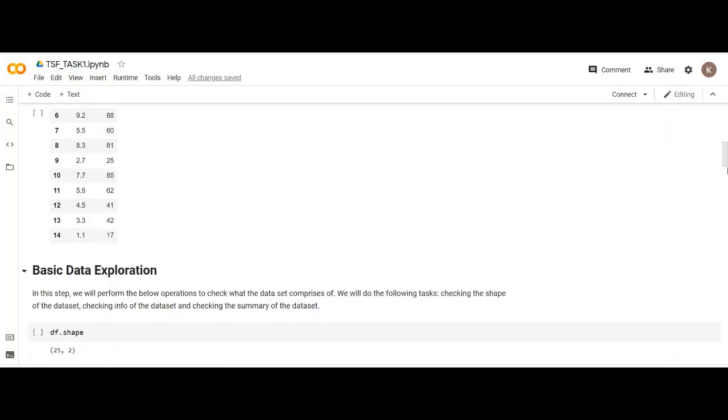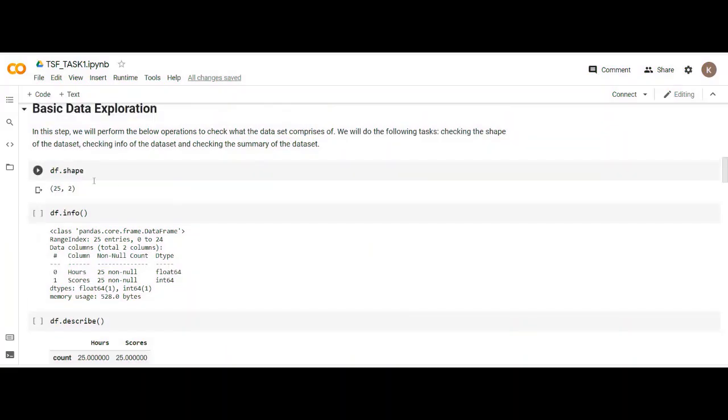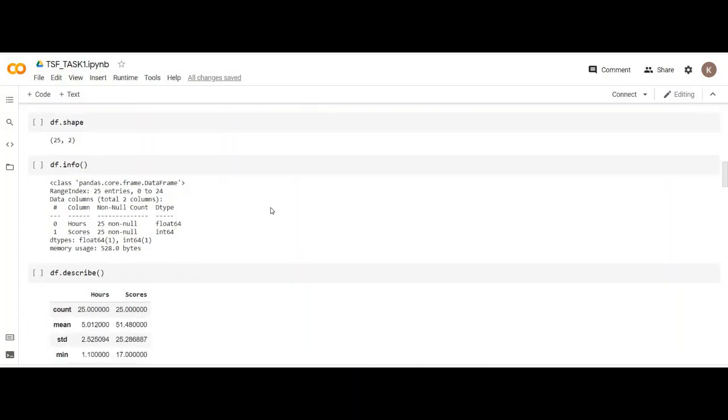Then moving on, I have done some basic data exploration. The first step I have taken is to check the shape. The shape is basically the number of rows and columns in the data set. And next, I have checked the information using the info method. So basically what this says is that the hours column has 25 non-null entries, that means there are no null entries in this, and the data type is float. And the scores column also has 25 entries, and it is also non-null. It's an integer data type.